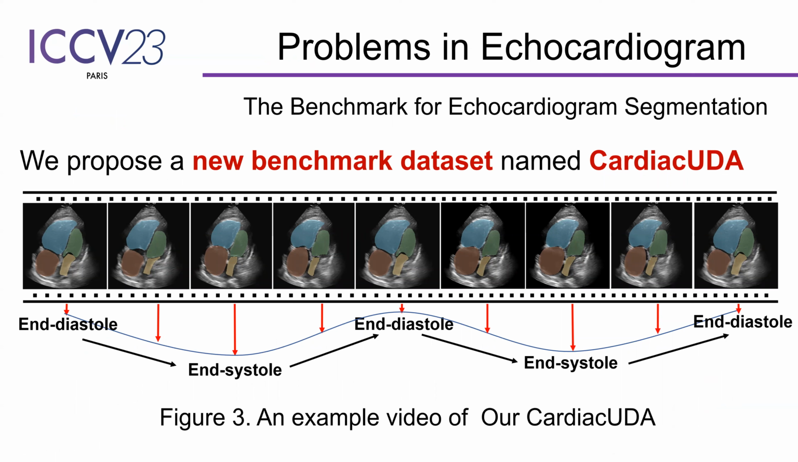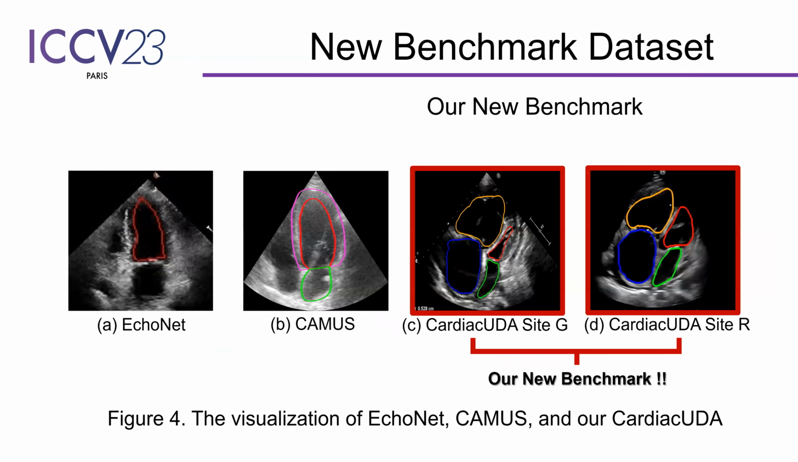This figure shows examples of our new dataset named CardioUDA, including multiple heartbeat cycles with cardio structural annotation. And this figure visualizes the differences between our CardioUDA and other datasets. On the next page, we will compare the details between CardioUDA and other public datasets.